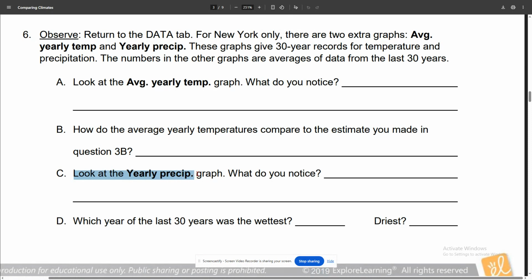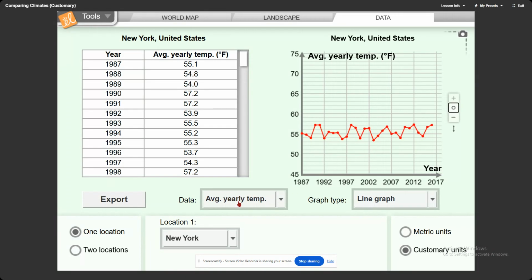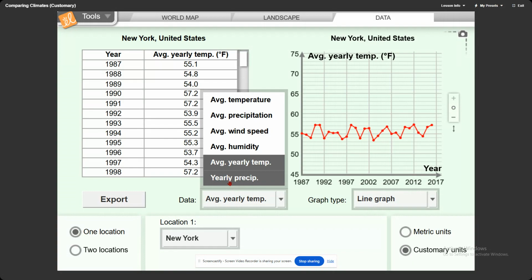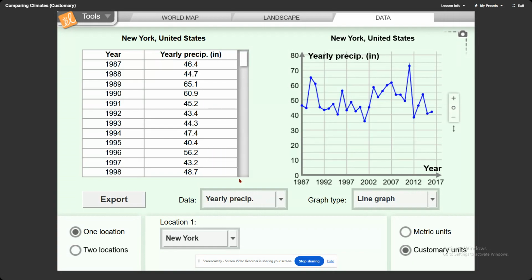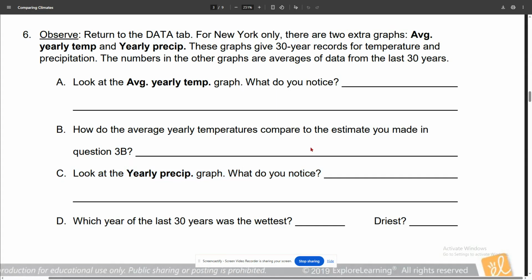Look at the yearly precipitation graph. What do you notice? So click on the average yearly temperature. Click on yearly precipitation. What is occurring? What do you notice about the rainfall in New York from 1987 all the way to 2015, 2016? Which year of the last 30 years is the wettest?